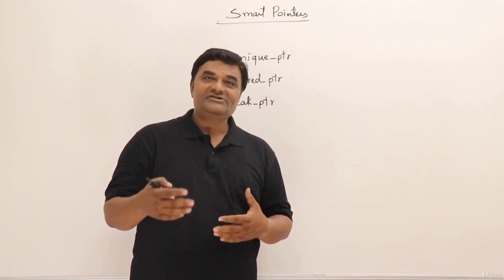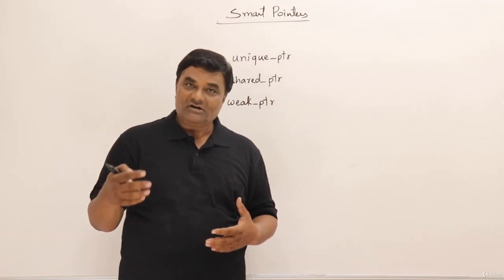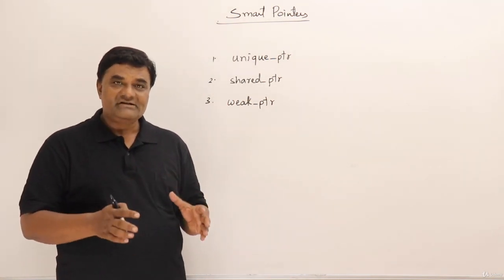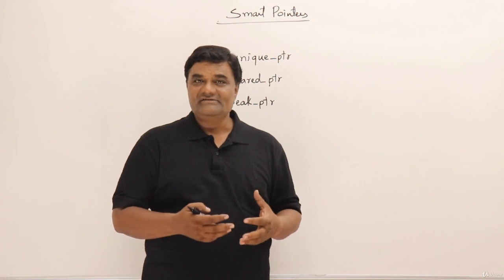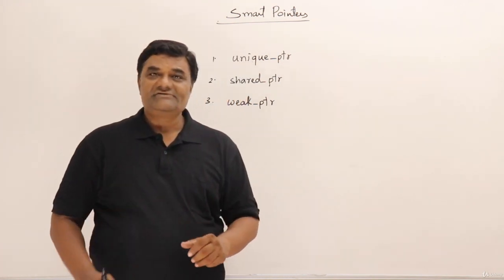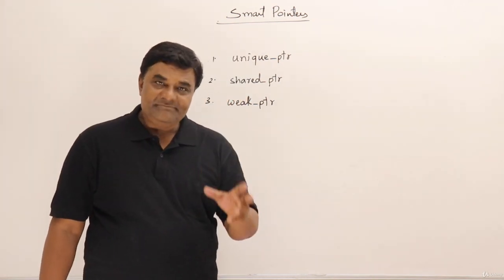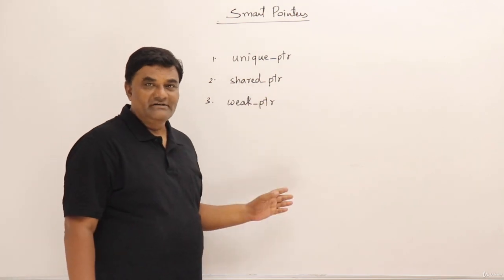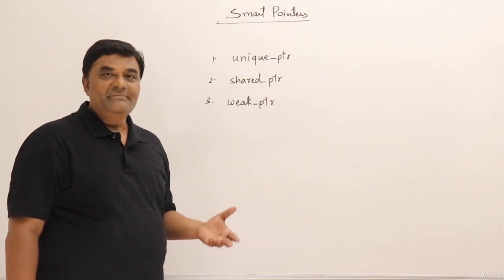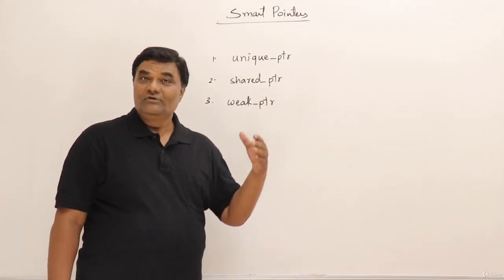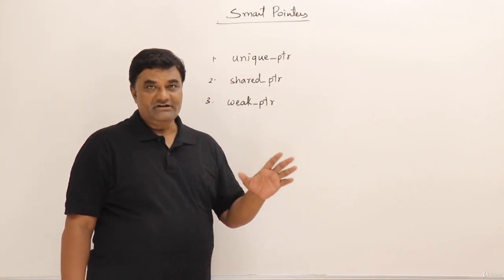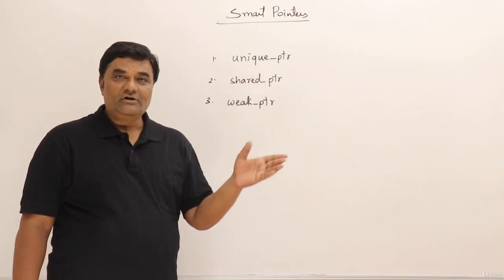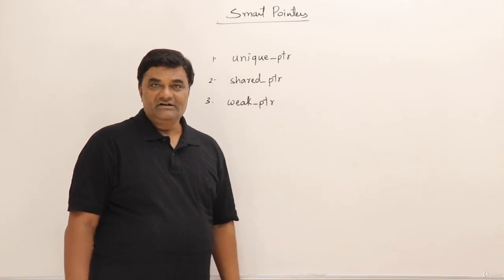Languages like Java and C# or the .NET framework provide a garbage collection mechanism to deallocate the objects which are not in use. C++ provides smart pointers which automatically manage memory, and they will deallocate the object when they are not in use. When the pointer is going out of scope, it will automatically deallocate the memory.